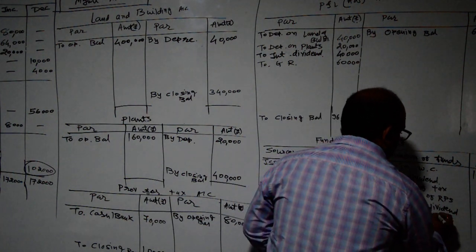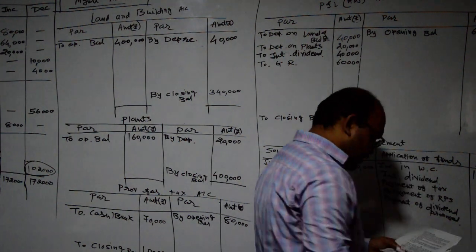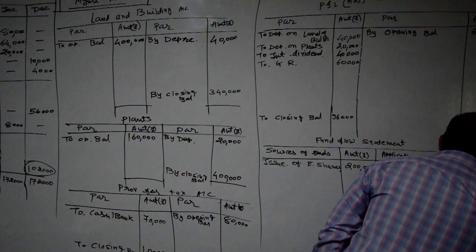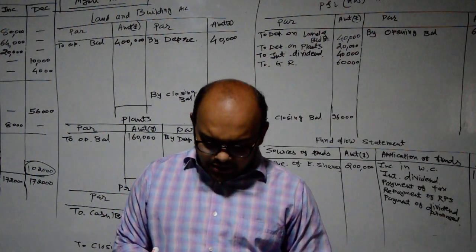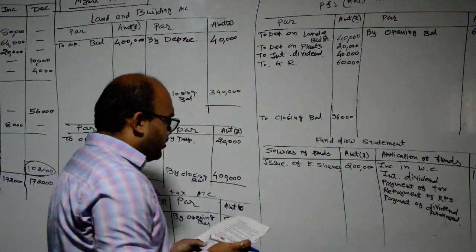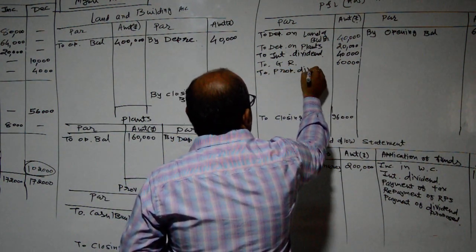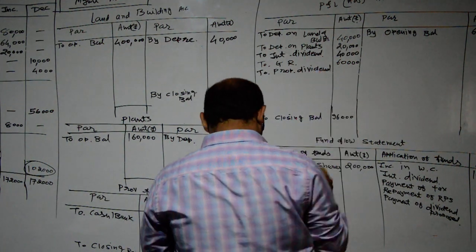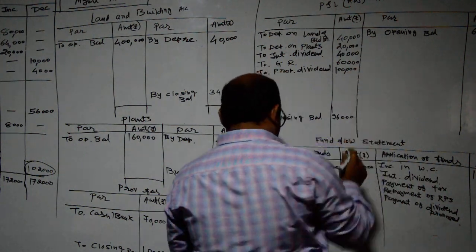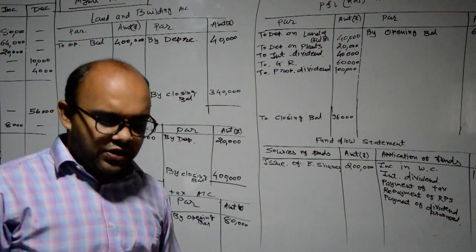dividend proposed. Okay, proposed dividend, how much amount? 84,000. And then after second dividend of current year will have effect on P&L adjustment debit side. Okay, so here to proposed dividend, and how much amount? Rupees 1 lakh. Okay. Then after creditors and bills payable, already we have given effect in statement showing changes in